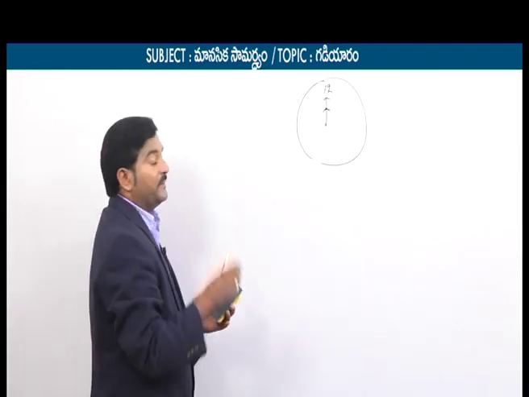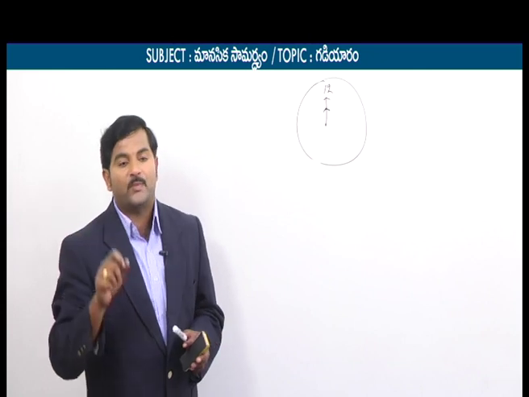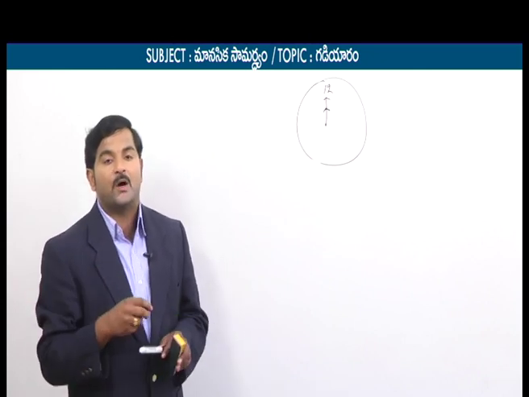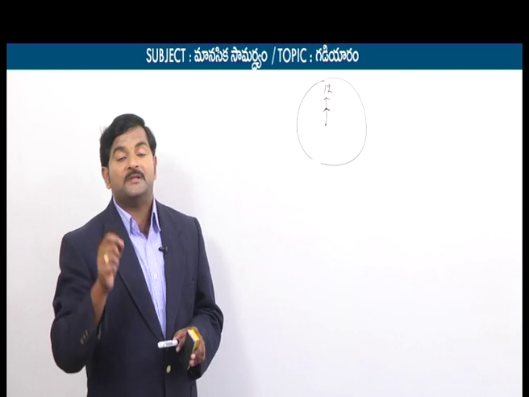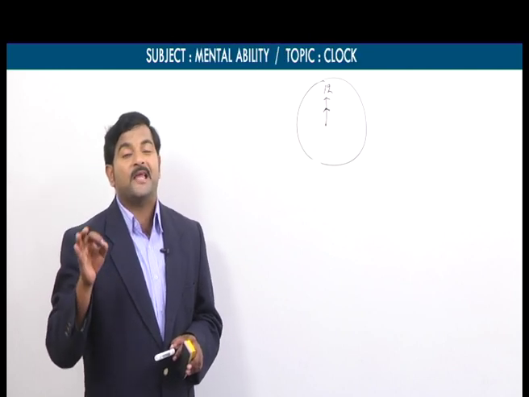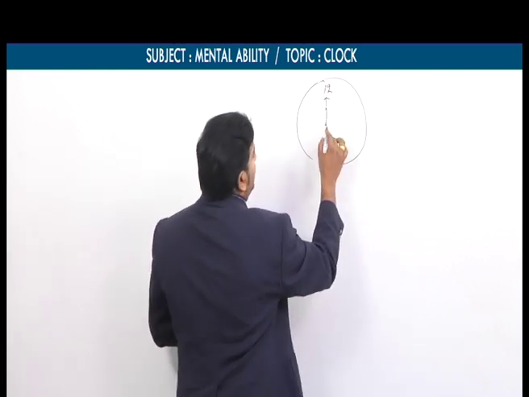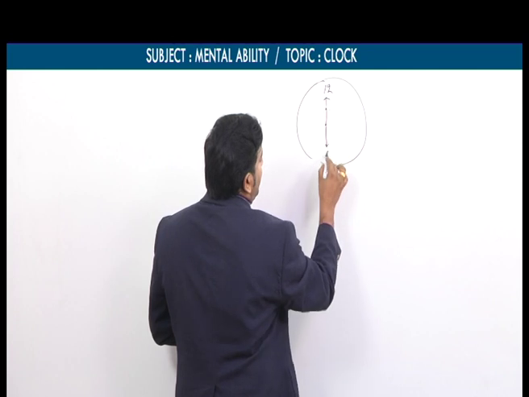So he mentioned the word like this also sometimes. Instead of mentioning only "opposite," sometimes he mentions it like this: at what time between 2 o'clock and 3 o'clock are the two hands of the clock in the same straight line but opposite in direction? Let's say for example, as I told earlier, the time is 6 o'clock.